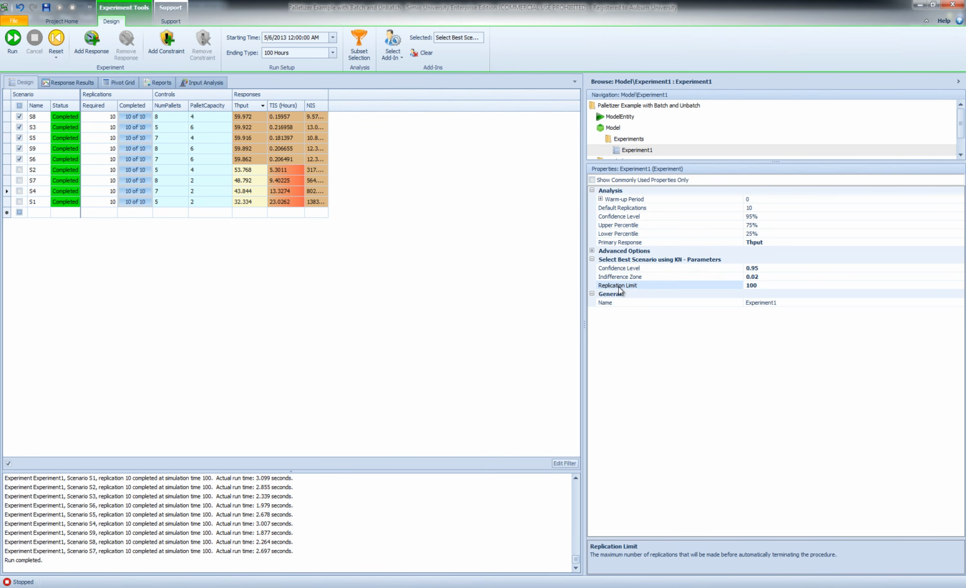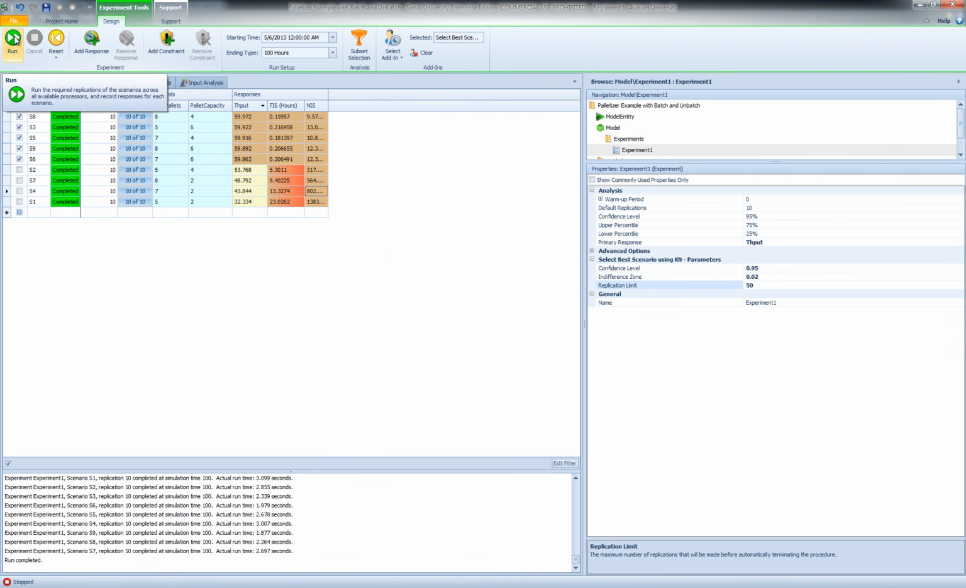And we can also set the replication limit. As I mentioned, what the KN method does, it sequentially increases the number of replications until we're able to find the best possible scenario. Sometimes we need to run a lot of replications and we don't want to do that. So we can set a maximum number of replications that we want the KN method to perform. So for this case, I'm going to set it to 50.